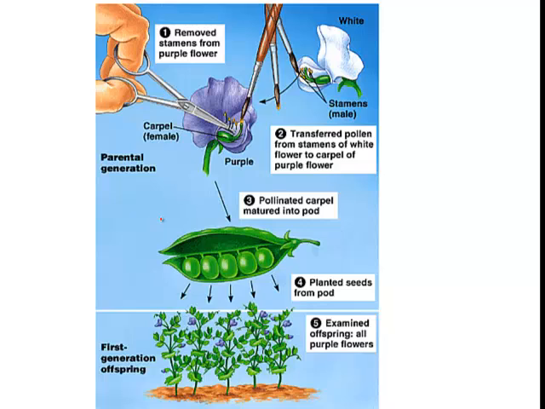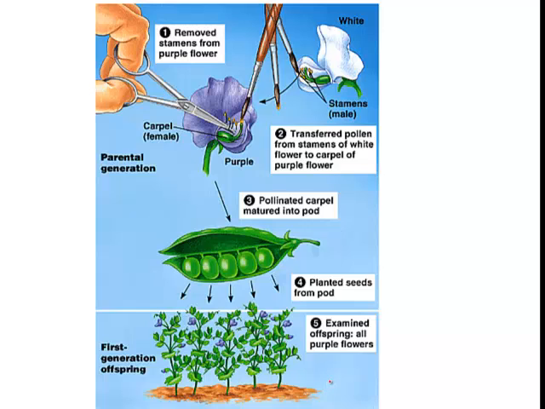In order to be very controlled about it, because the way that flowers are pollinated in the wild is not very controlled, it's bees and other insects or the wind that's doing this, he actually went over and removed the male parts from one flower, and then, using a paintbrush, he transferred the pollen over to the other part on another plant. He was making sure that the pollen that he wanted from one plant was going onto the next plant. And then once that pollination happened, he would get his peas, he would plant those peas, and he would see what they formed.